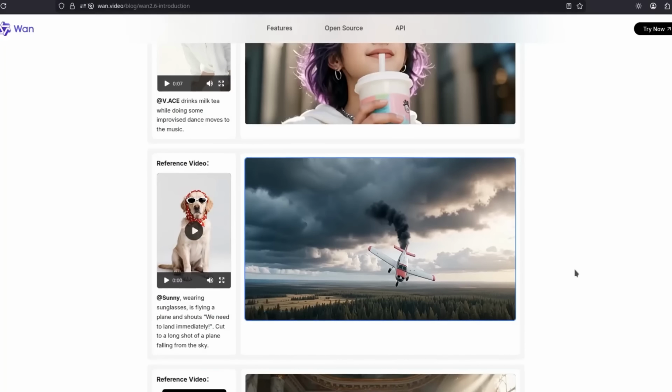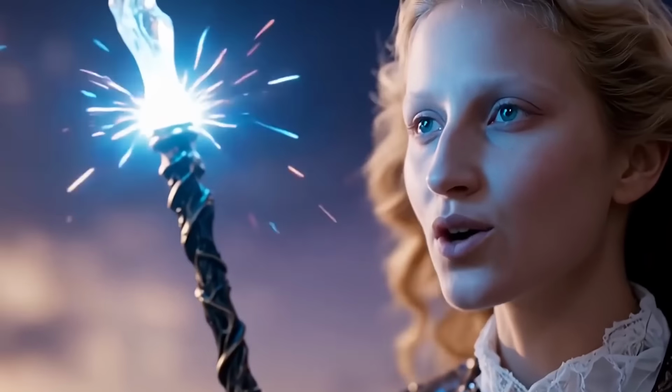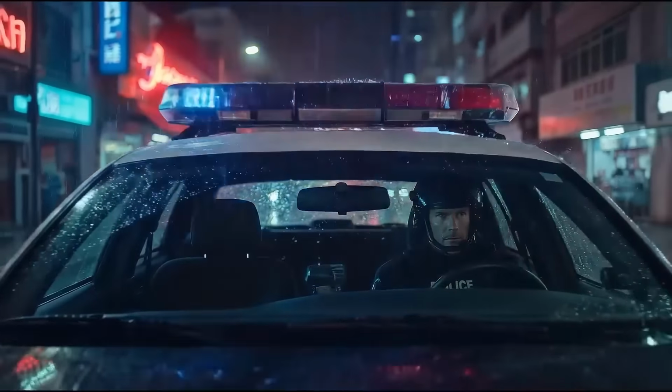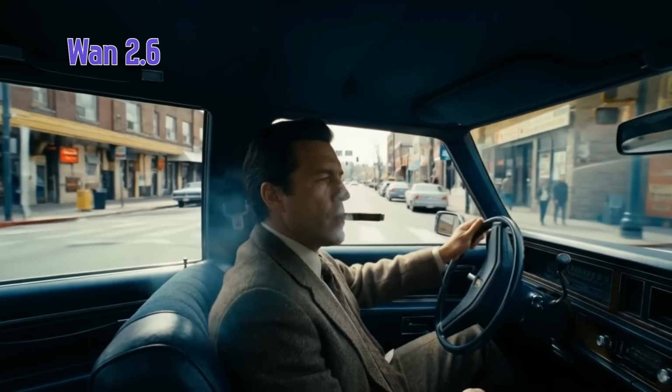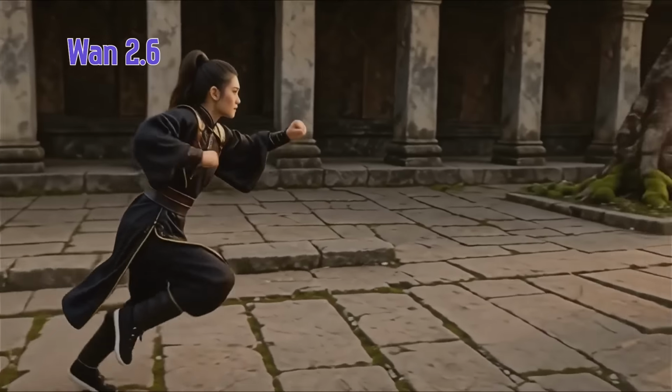But here is what most people are completely sleeping on. Wan 2.6 doesn't just shoot one flat angle anymore. It thinks like a filmmaker. You describe a scene, and the AI automatically breaks it into multiple shots. A wide angle, then a close-up, then an over-the-shoulder view, all within the same video. And your character stays consistent the entire time.